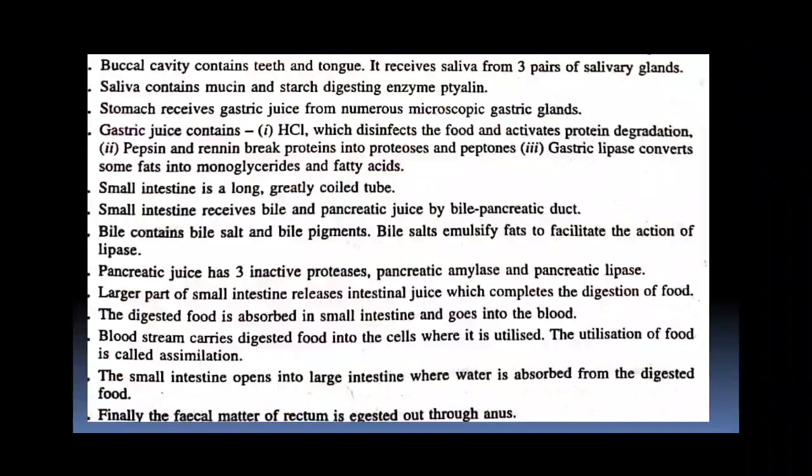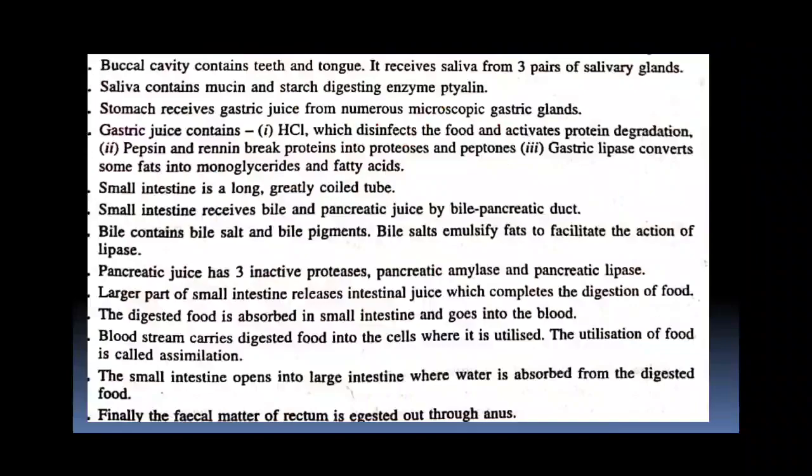The small intestine receives bile and pancreatic juice by the bile pancreatic duct. Bile contains bile salts and bile pigments which help in emulsification of fat. Pancreatic juice has three inactive enzymes that are proteases, pancreatic amylase and pancreatic lipase. The wall of the small intestine releases intestinal juice which completes the digestion of food, and the digested food is absorbed in the small intestine and goes into the blood.